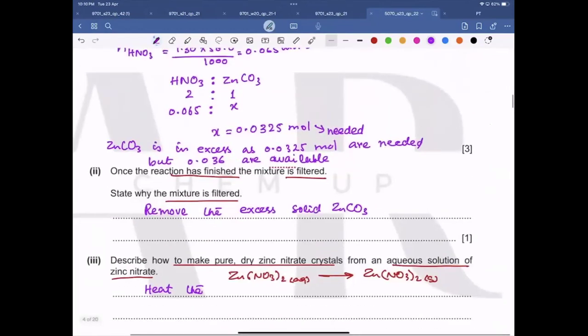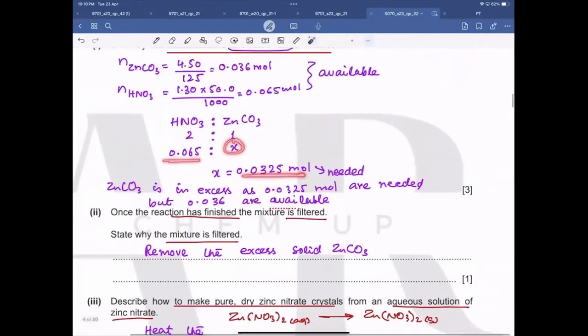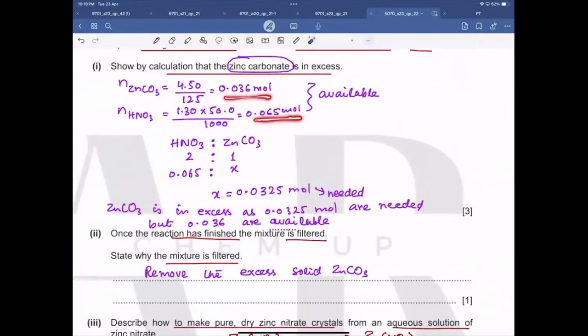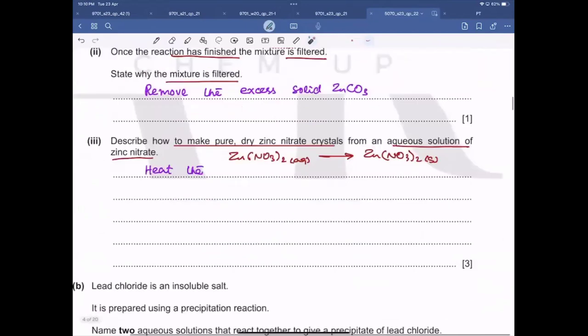Oliver, that's what we have calculated. From this ratio, we are able to know that this much amount is needed for this much moles of nitric acid. See, we have this much amount available to us. And from the ratio, we got to know that for this much moles of nitric acid, we need X moles of zinc carbonate, and X moles are these. So these are the moles which are needed, and these are the moles of zinc which are available. So the available moles are actually greater than the needed one. So that's why it becomes excess. Is this clear?